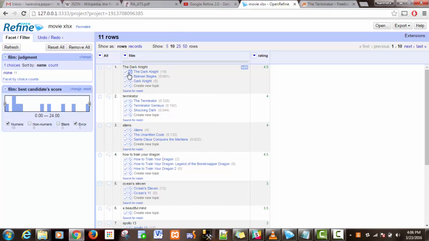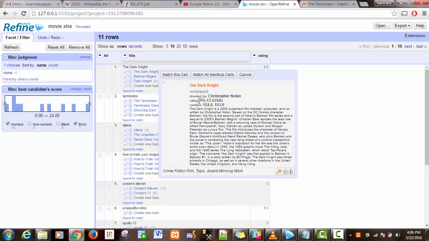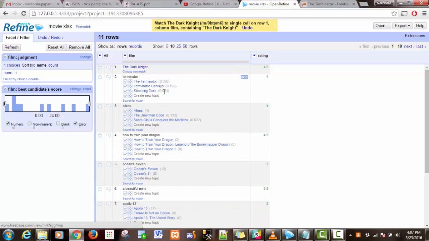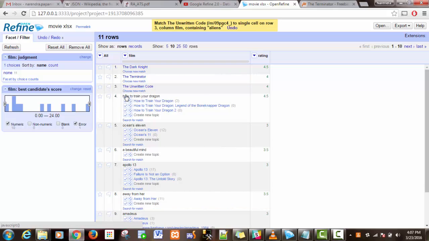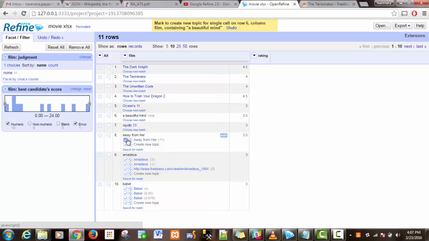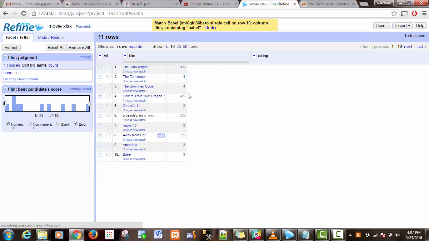After reconciliation, here we can see The Dark Knight. There are 4 links with the same name. If you click on that link, here we can see directed by, rating and runtime, and the description about the movie. If you know that this is the movie which we want, by clicking on this cell, the movie name is linked to it. In the same way we can do that for all the names. Now the entire data is reconciled.